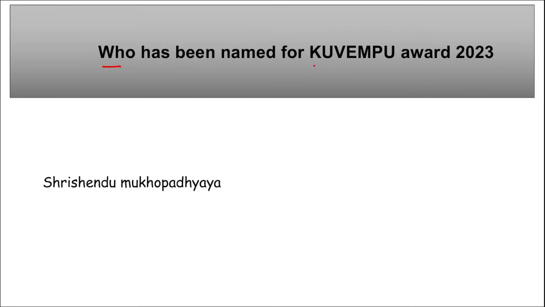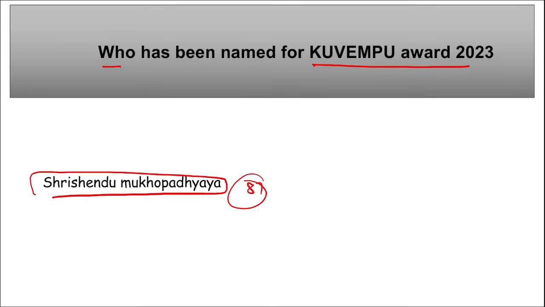Next, who has been named for the Kuempu Awards 2023? So remember, Sri Sendhu Mukhopadhyay, he is 87 years of age, and he has been honored with the Kuempu Rashtriya Puraskar 2023 by Rashtra Kavi Kuempu Trust. This award recognizes the literators who have contributed to any language recognized by the Constitution of India. This award includes 5 lakh rupees cash, a silver medal, and a citation. Right? Then remember, Sri Sendhu Mukhopadhyay also received the Sahitya Academy Award in 1989.